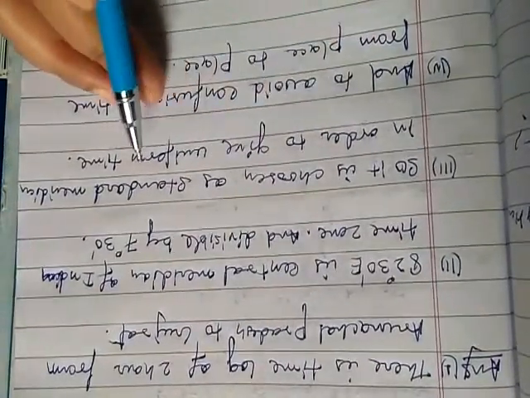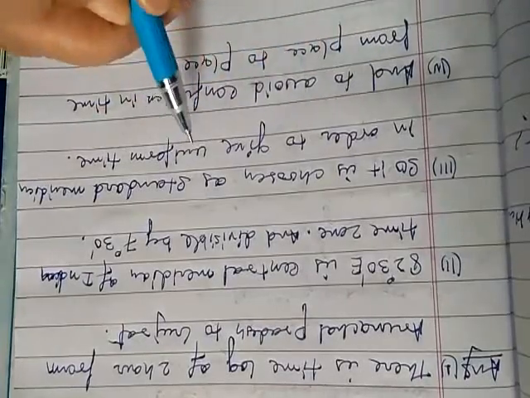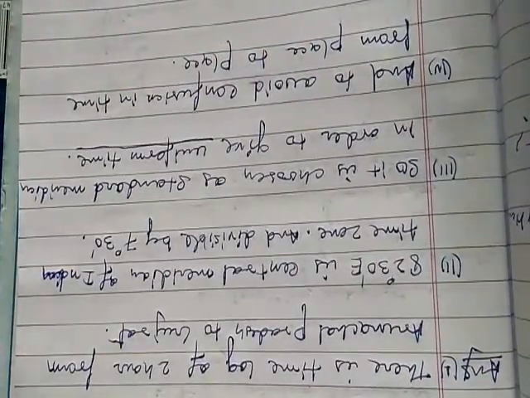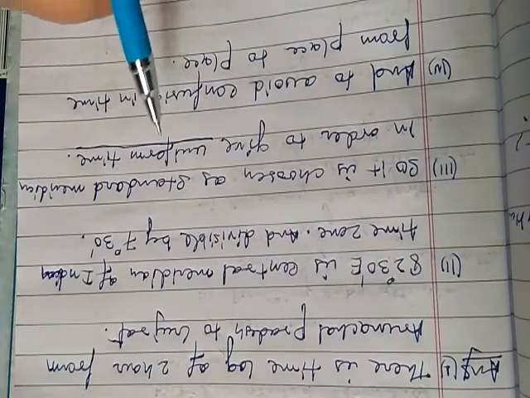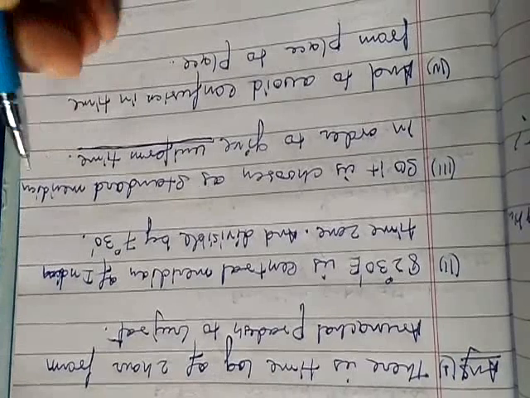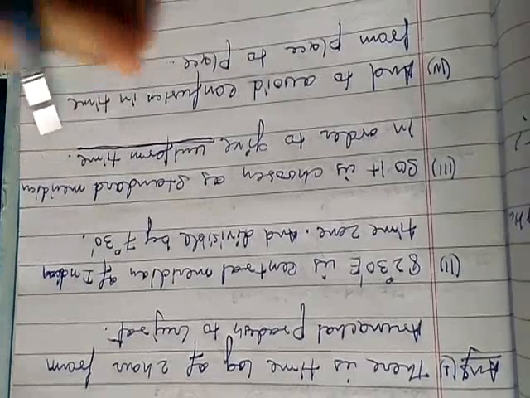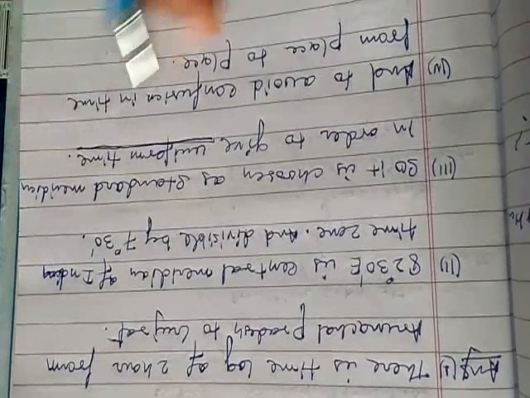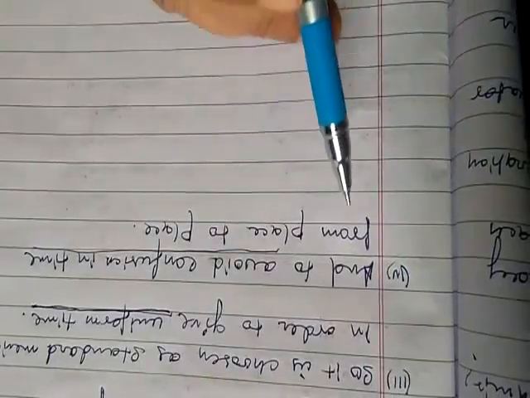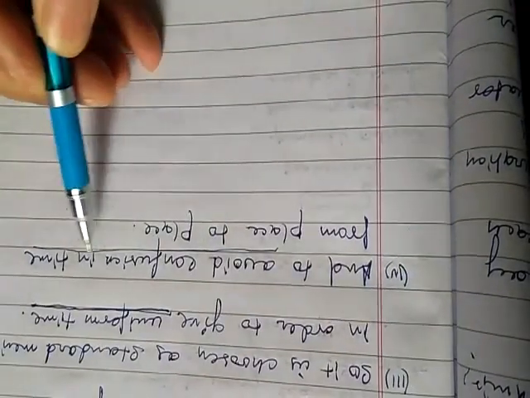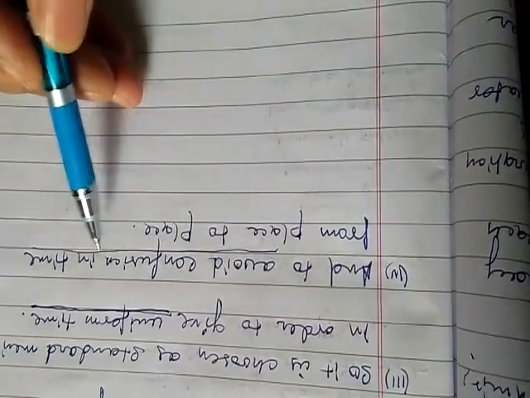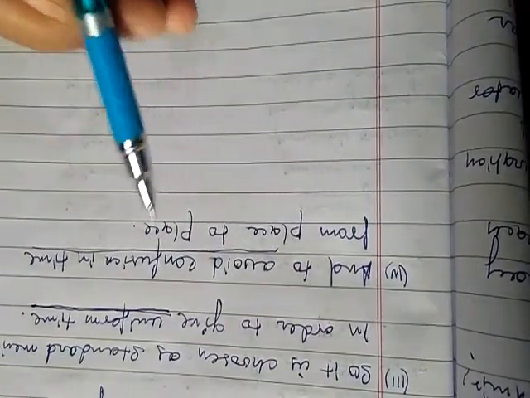It is chosen as the standard meridian in order to give uniform time to the whole country and to avoid confusion in time from place to place.